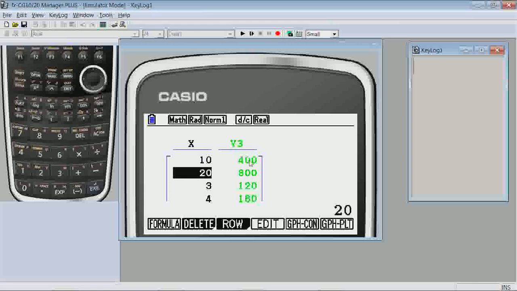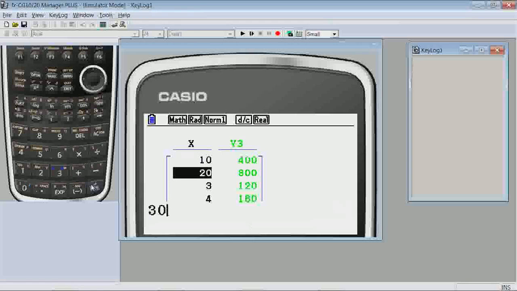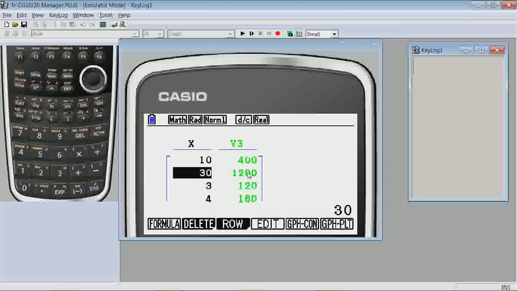What happens if we triple it? Well, from 10 to 400, if we triple the 10 to 30, does the 400 get tripled? And we can see that it does, and we can have many explorations like that. What happens if we cut the study time in half? So if 10 hours of studying is associated with 400 minutes of computer time, what if we only study 5 hours? And notice it does get cut in half.